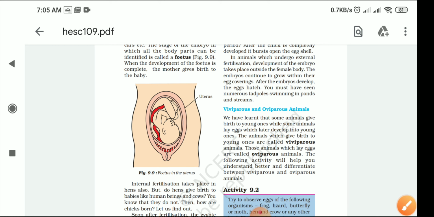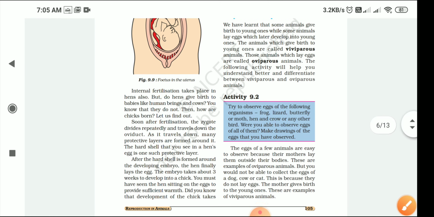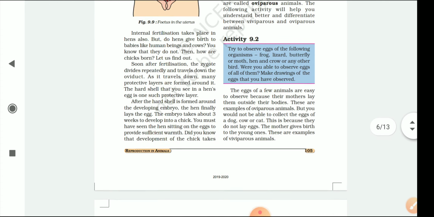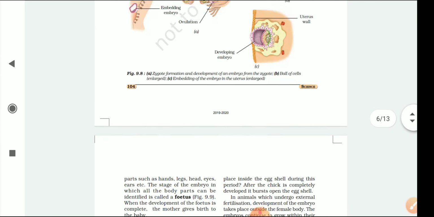Now what is your today's work? You have to do the question and answer related to these topics today. Then metamorphosis or the life cycle of the frog, we will discuss in a video tomorrow. On Monday we will discuss.